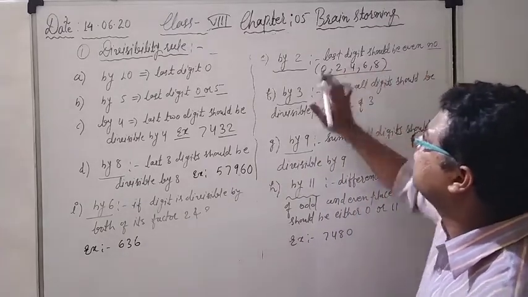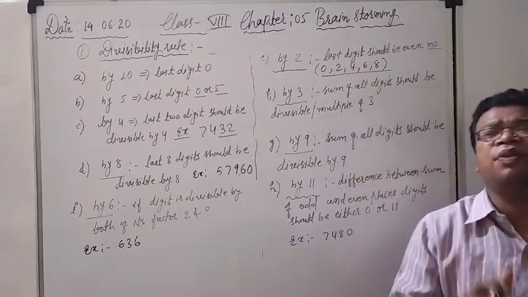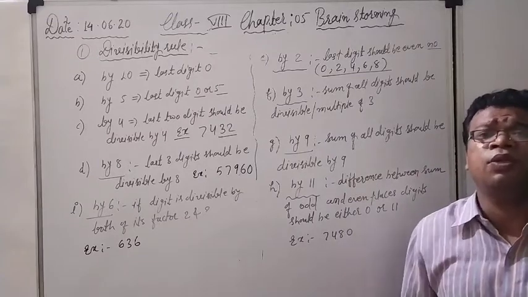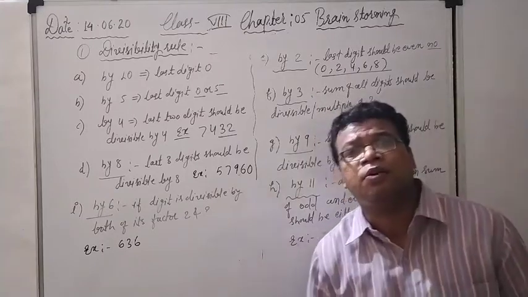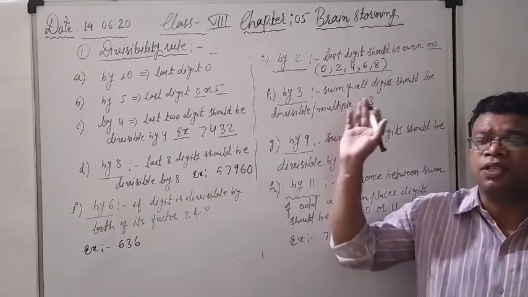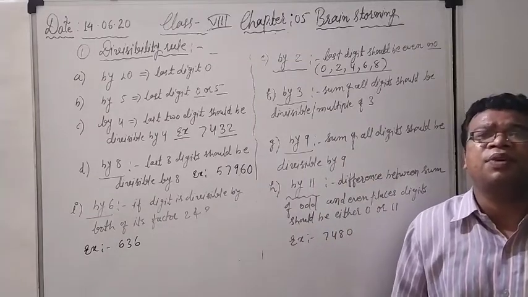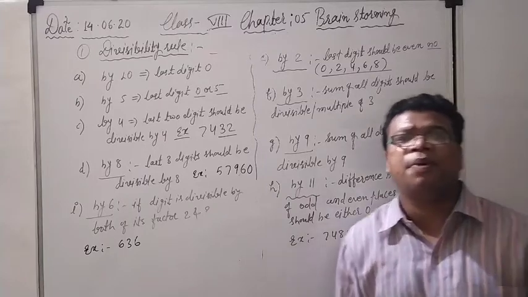If the last digit is 0, 2, 4, 6, or 8, then that number will be divisible by 2. No need to check further. This is a very simple rule that we know. During prime factorization we see the same thing, and we come to know that it is an even number, so definitely it will be divisible by 2.